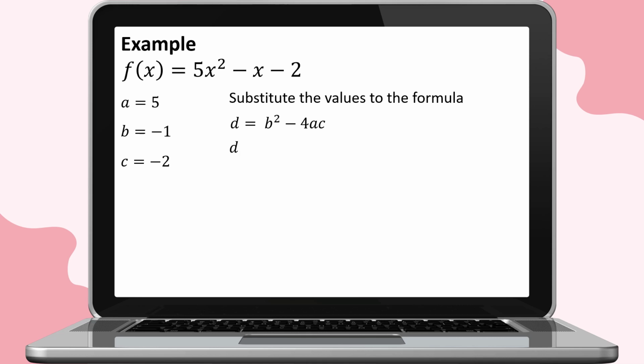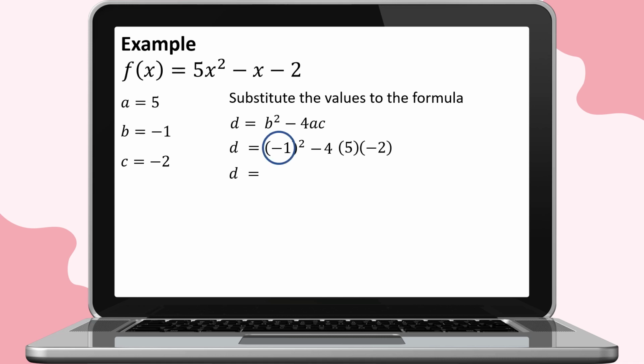So d is equal to the square of b, which is negative 1, minus the product of 4, a, which is positive 5, and c, which is negative 2.